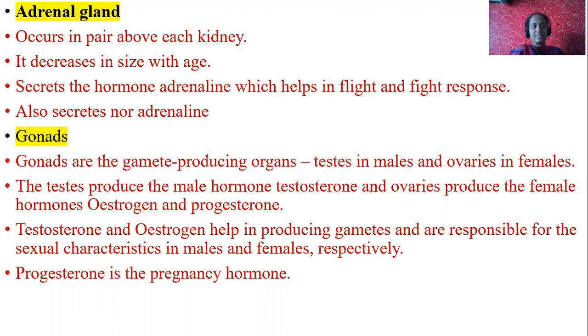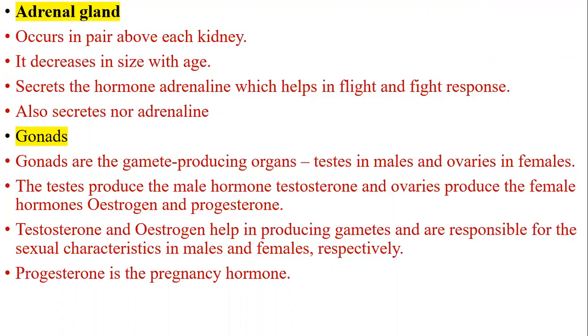It decreases in size with age. Automatically with age, what will happen? Its size decreases or it will constrict. It secretes the hormone adrenaline. What are the functions of the adrenal gland? It secretes the hormone called adrenaline, which helps in the fight or flight response. Adrenaline hormone is also called the fight or flight hormone.